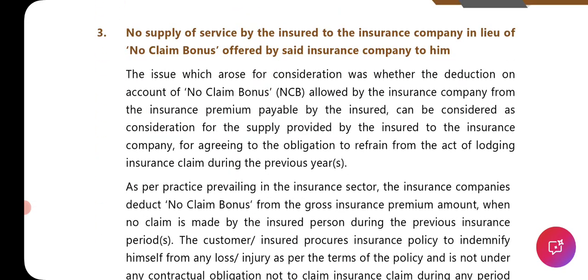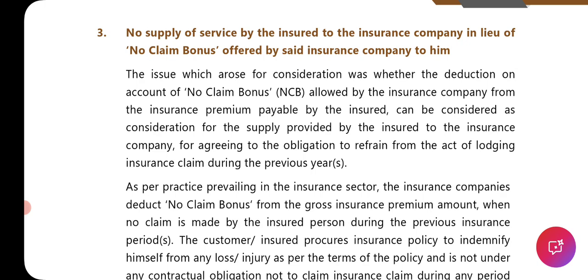No supply of service by the insured to the insurance company in lieu of the no claim bonus offered by the said insurance company to him. See, there are different definitions that come into the picture. I can give you a bit of reference from income tax. A few years back, for salaried people, those who are central government or state government employees or Indian Railway employees, they have very good premises in prime locations in the metro cities.